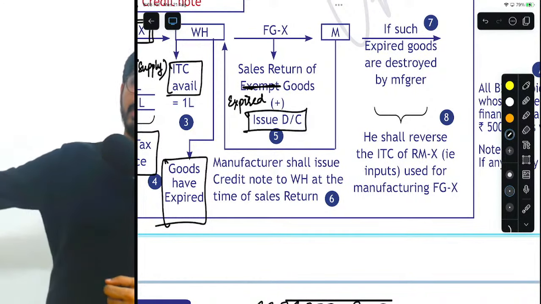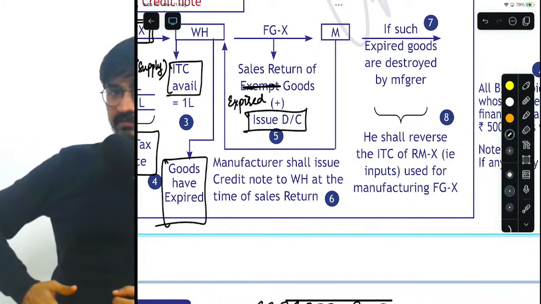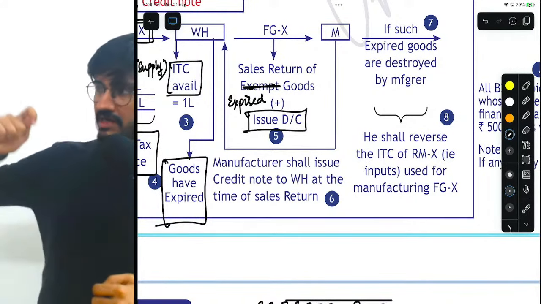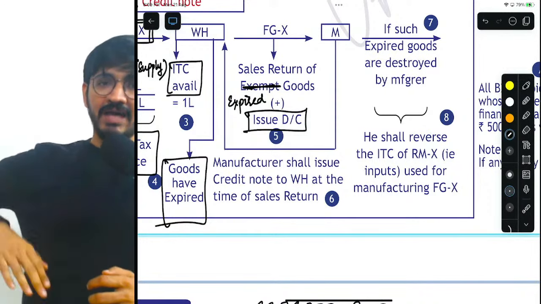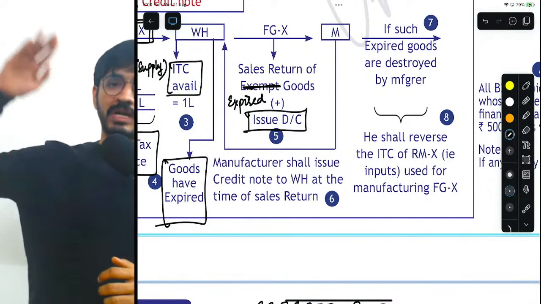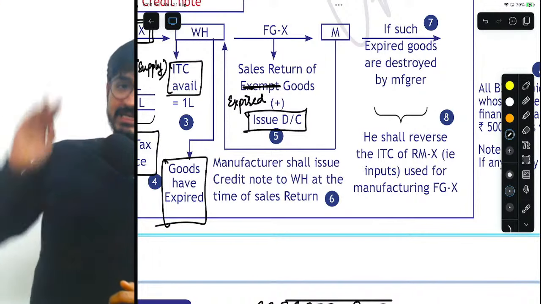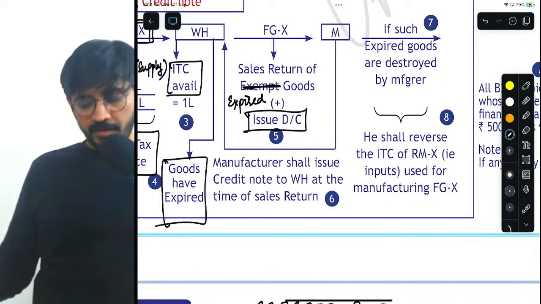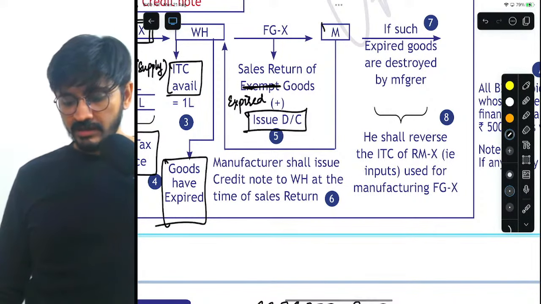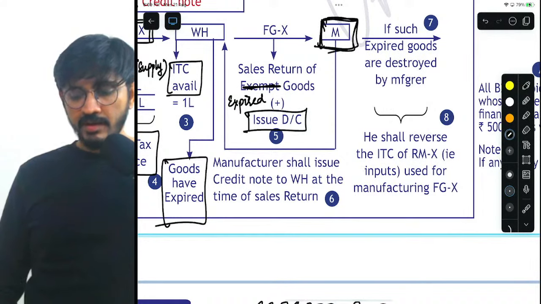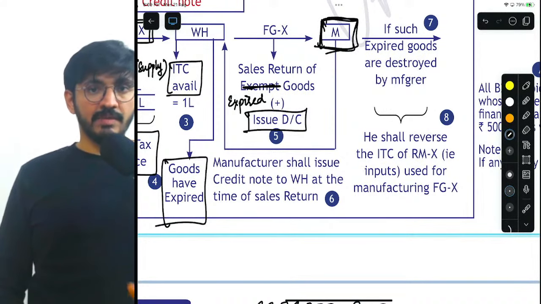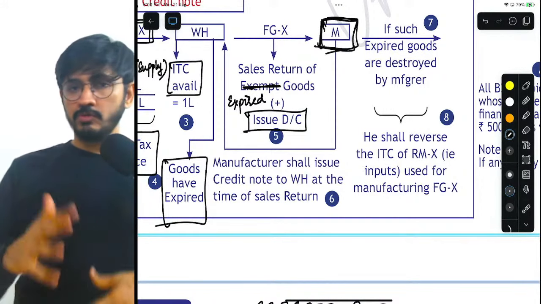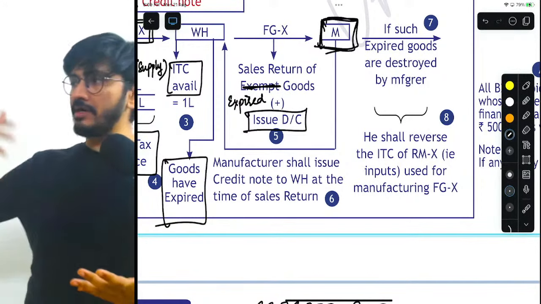So the opposite person will send me goods with delivery challan and I will send him a credit note. The reason I will send you a credit note is because now I will have to show lesser sales and thereby lesser liability. Correct? Yes. Okay. Perfect. Now the manufacturer has the expired goods with him. If he decides that the expired goods that he has got, he can use no more, he cannot use them anywhere, and he has to eventually destroy them.